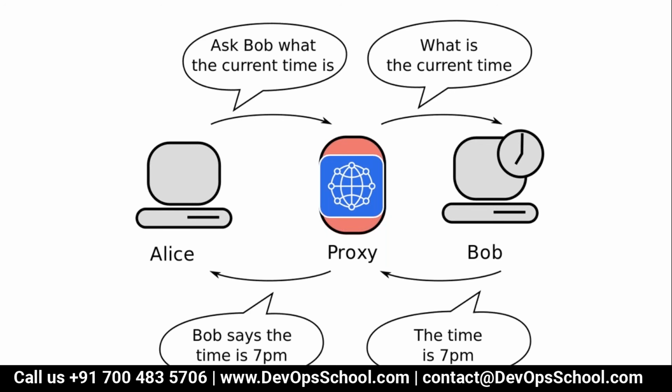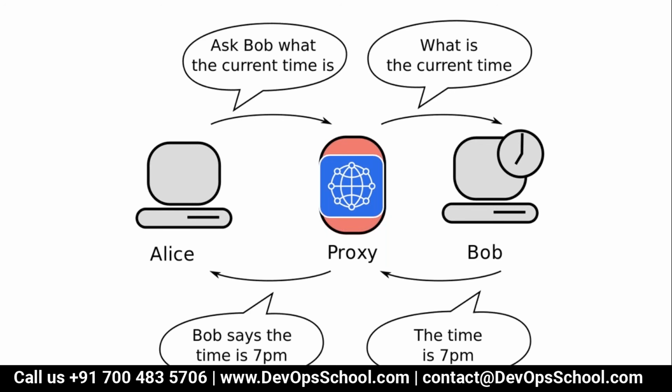Now LS cannot reach Bob directly, so LS uses the proxy. Not LS, but the proxy is asking Bob, hey Bob, tell me what your current time is. Bob responded to the proxy, not to LS: the time is 7 p.m. And the proxy responded to LS: Bob says the time is 7 p.m.